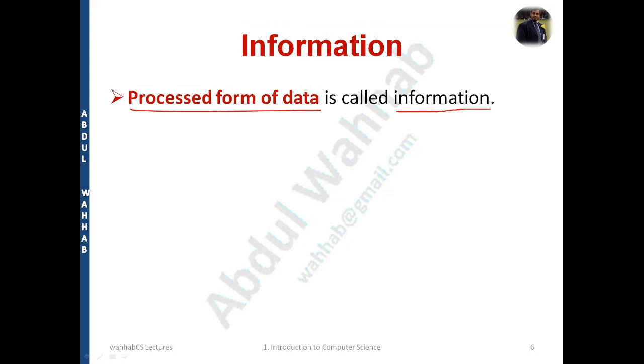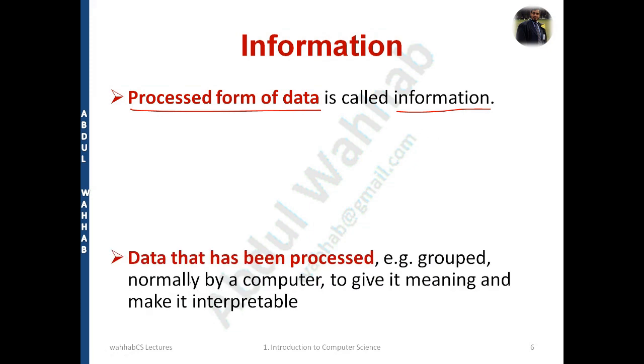It means to make it understandable, the information is that form which is understandable, right? So data that has been processed by the computer to give it meaning and make it interpretable.